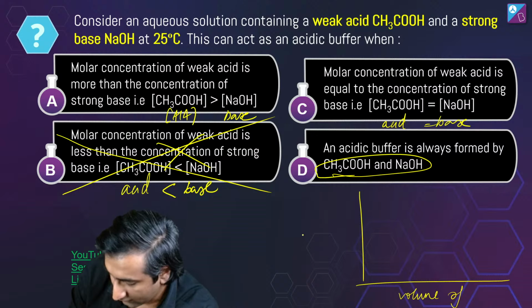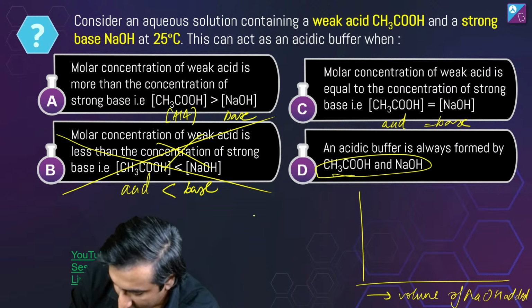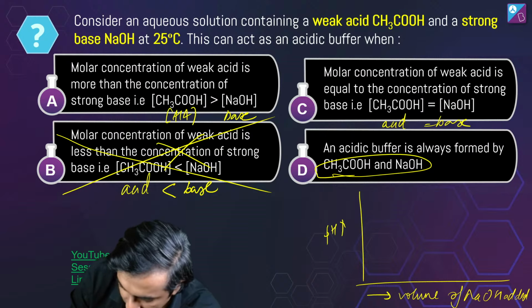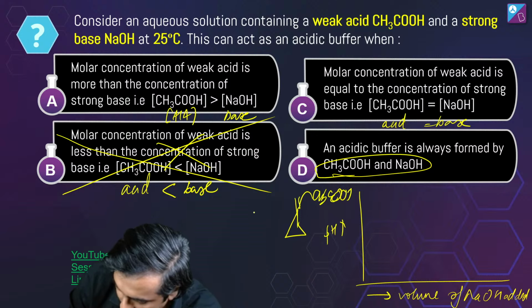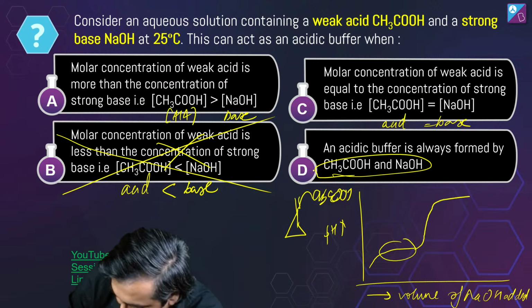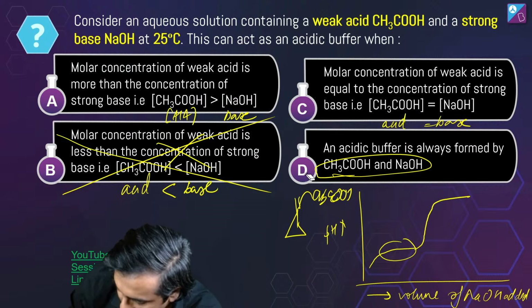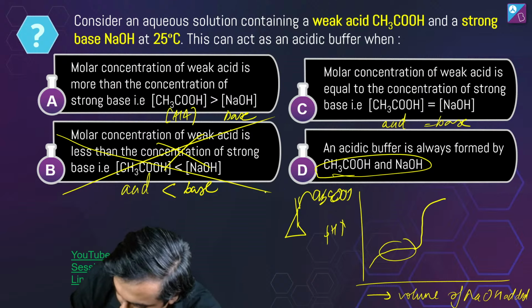Volume of NaOH added here, pH here. Here I have CH3COOH in the beaker. Drop by drop I will add. This becomes the buffer region. Then a sharp increase, and something like that, like an S-shaped thing.